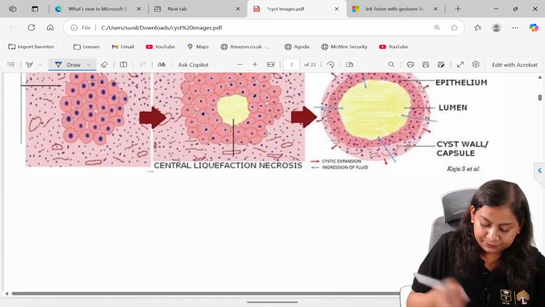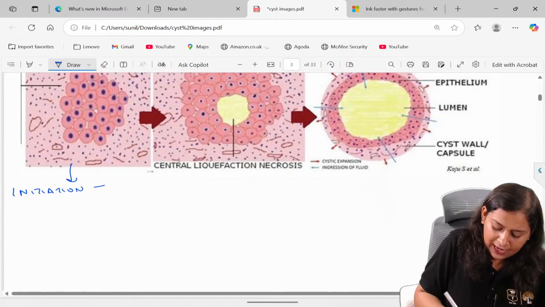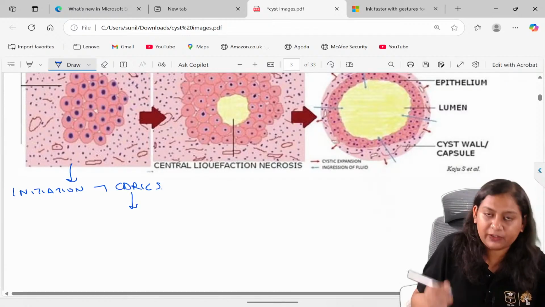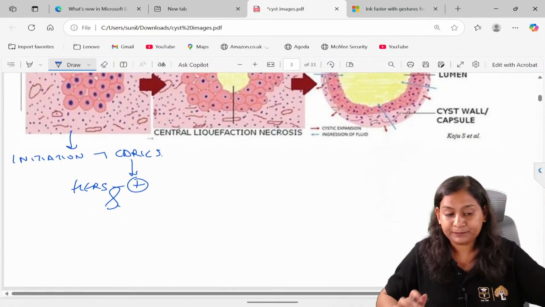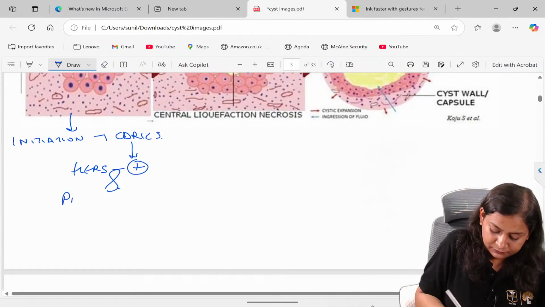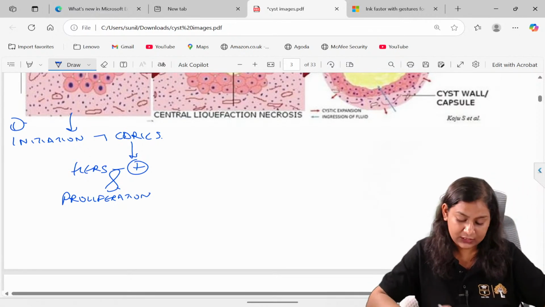So initiation will occur as a result of caries. What will this caries do? It will stimulate the HERS and make it proliferate. So first is the initiation of cyst formation.